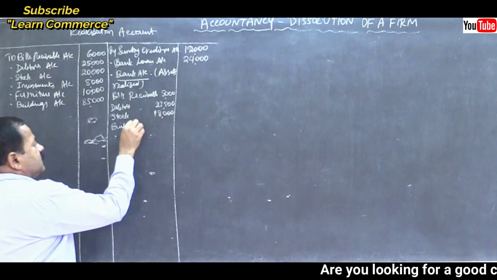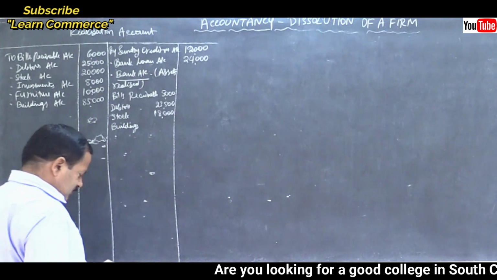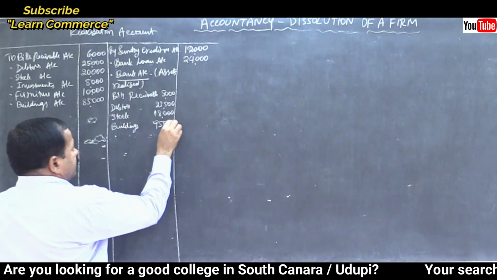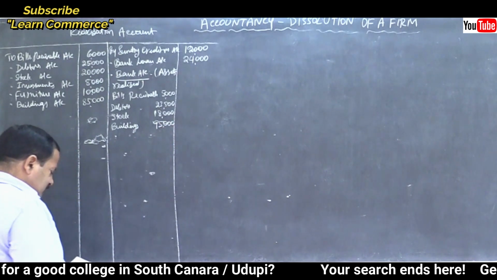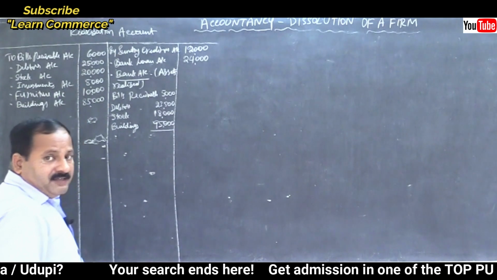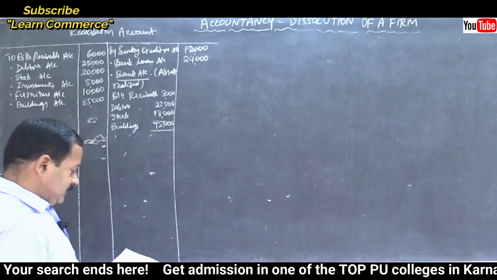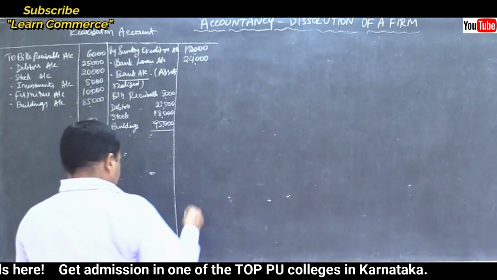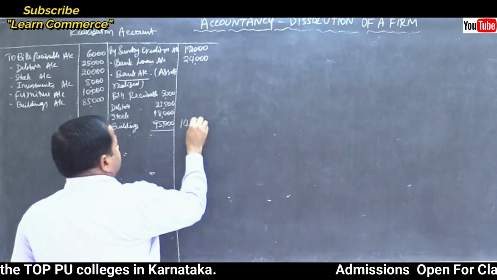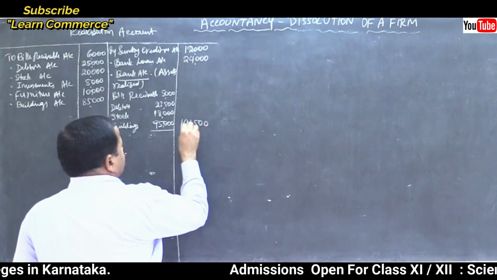Then buildings, how much? 95,000. That's all. Only 4 assets, right? The other 2 were taken over by the partners, correct? Yes. 1,41,500 is the total.